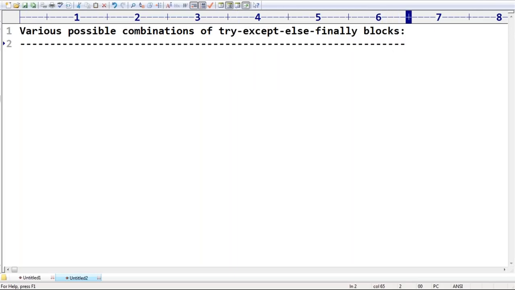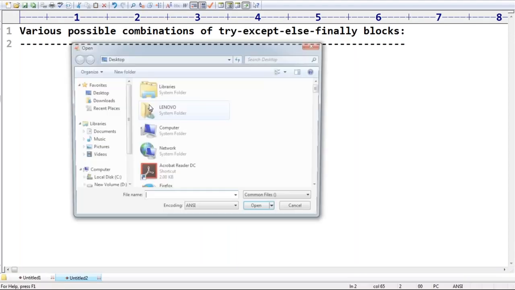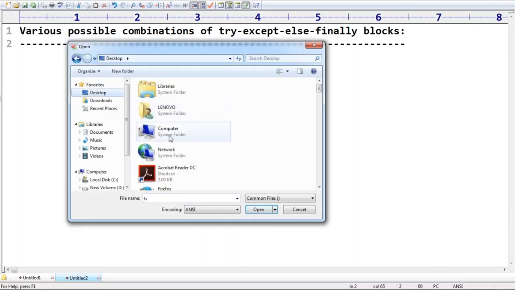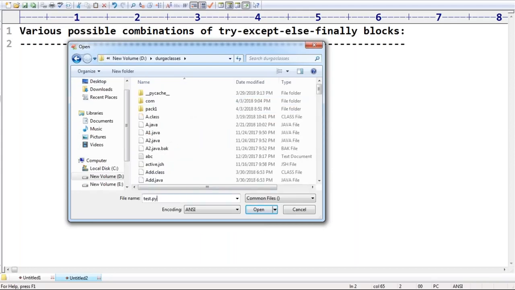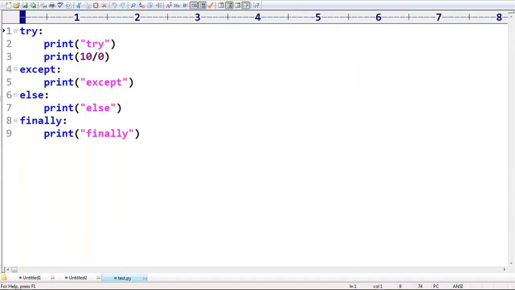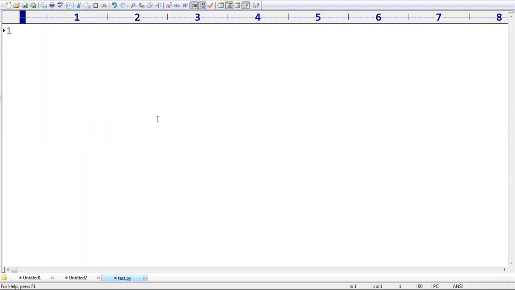One by one I will discuss the cases for you, so that you will get much clarity. Even if you have several doubts in your mind, all those things will be clarified by default. Now let me open the Python editor. Yesterday we discussed try, except, else, finally; this is yesterday's program, already covered. Now the first important conclusion.